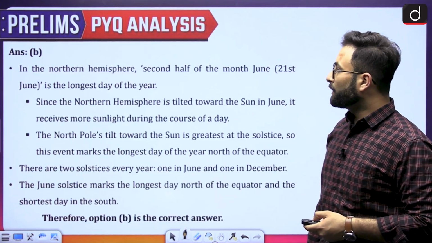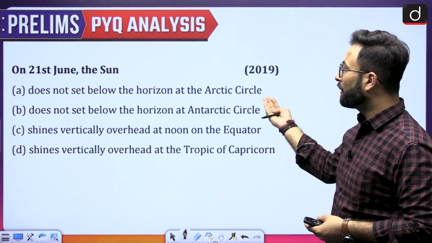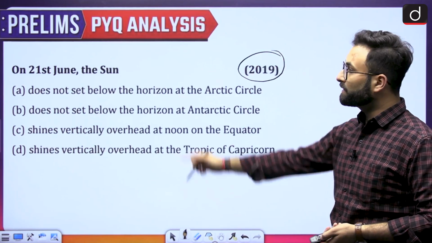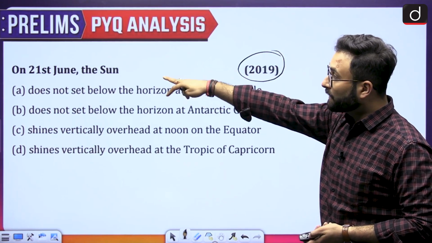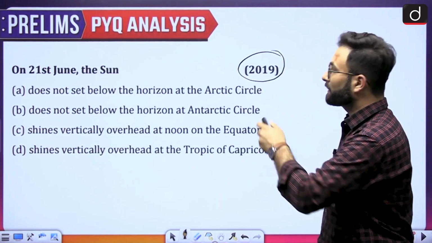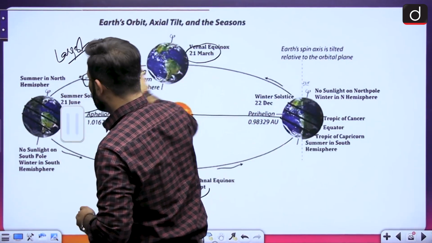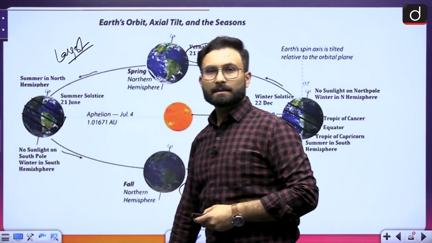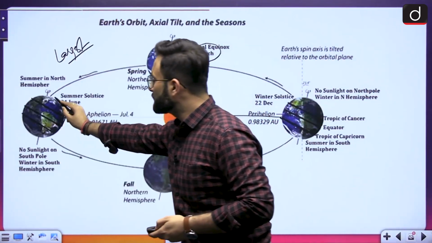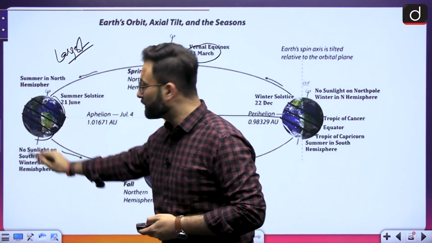Okay, now coming to the next one here. 21st of June, the sun does not set below the horizon at the Arctic circle. This is 2019. They have asked the similar question with respect to 21st of June. Now at the 21st of June, they are saying that the sun does not set below the horizon at the Arctic circle. So here you can see in this particular picture, below the Arctic circle, they are saying that sun does not set. Okay, so that is correct, because this is the area where sun will be available. Now when we talk about the setting of the sun, that will be below this particular area.